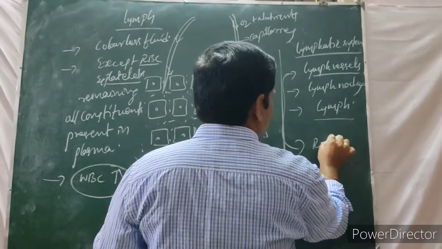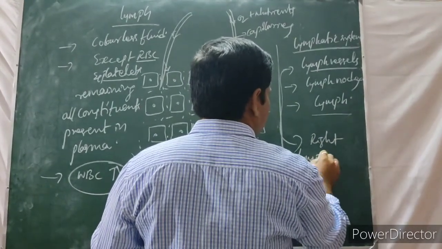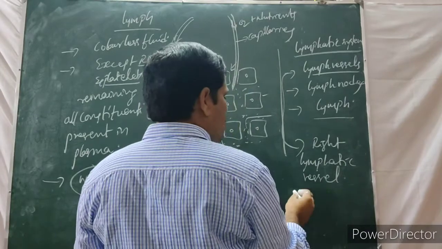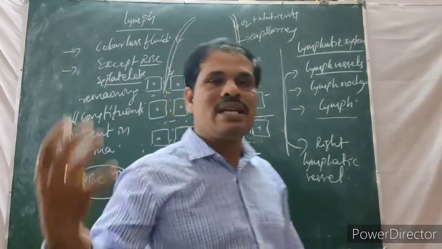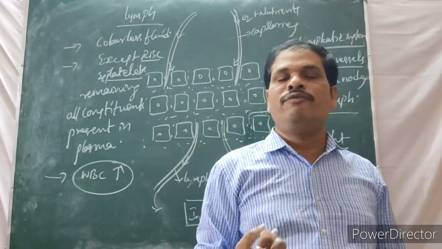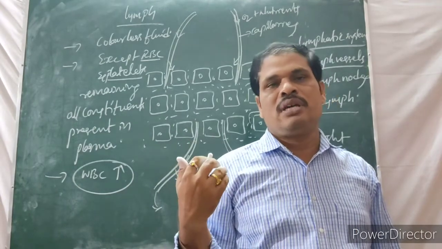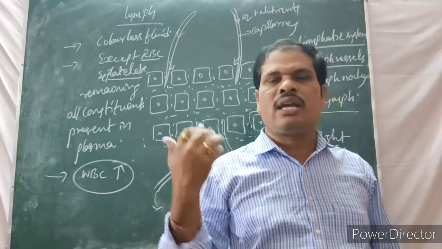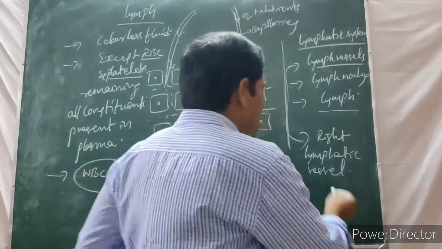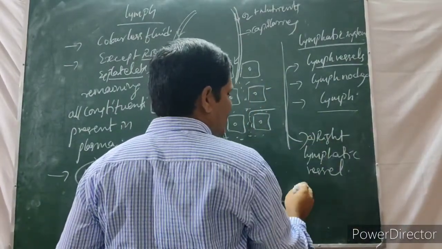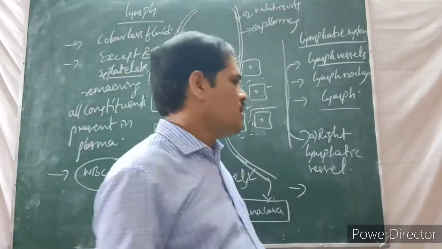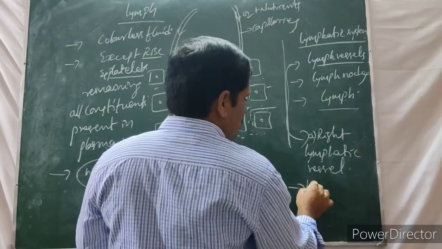The first one is the right lymphatic vessel, present on the right side of the human body. It collects the lymph from the right upper limb, shoulder, neck, thorax and head region.